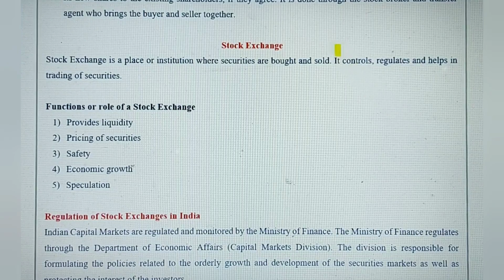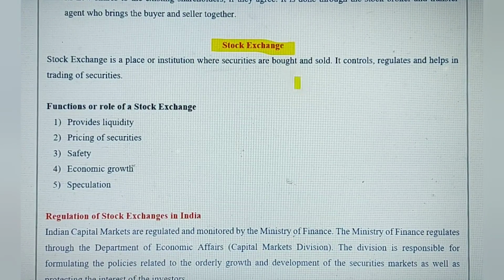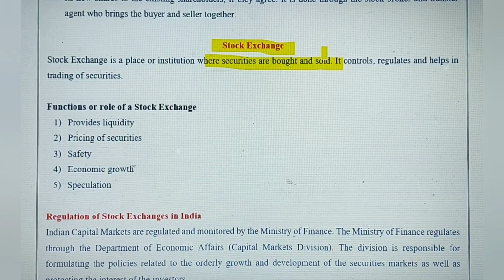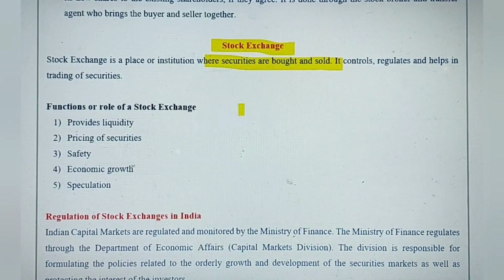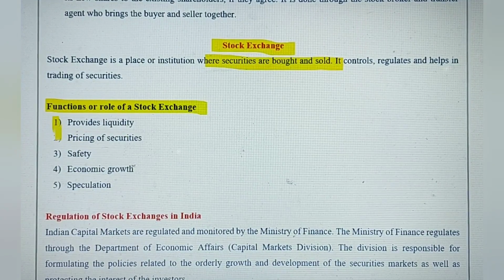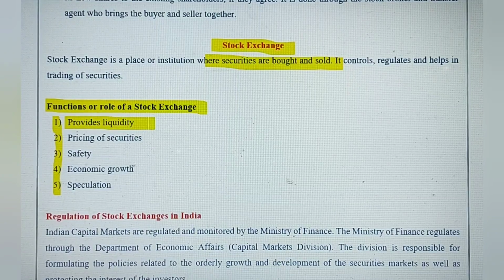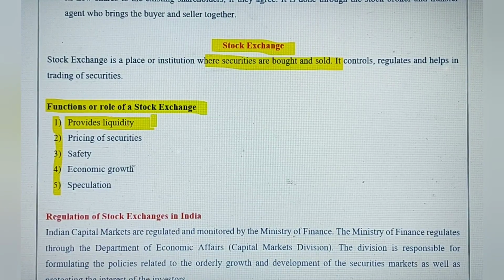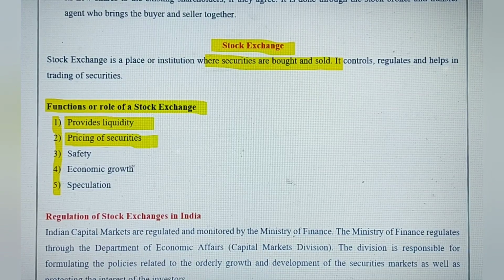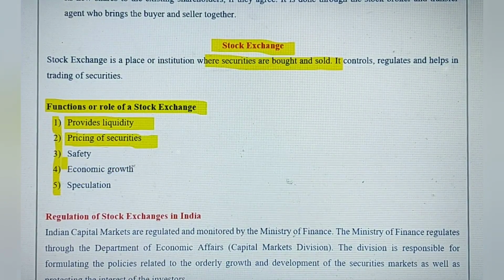Let's move on to the next one, stock exchange. We know this term. It is a place or institution where securities are bought and sold, just like a capital market. So it is a capital market only. And these are the different types of roles and functions performed by a stock exchange. It provides liquidity to our investment. We can buy and sell securities at any time that we like. And it helps to fix up the prices of the shares and stocks.